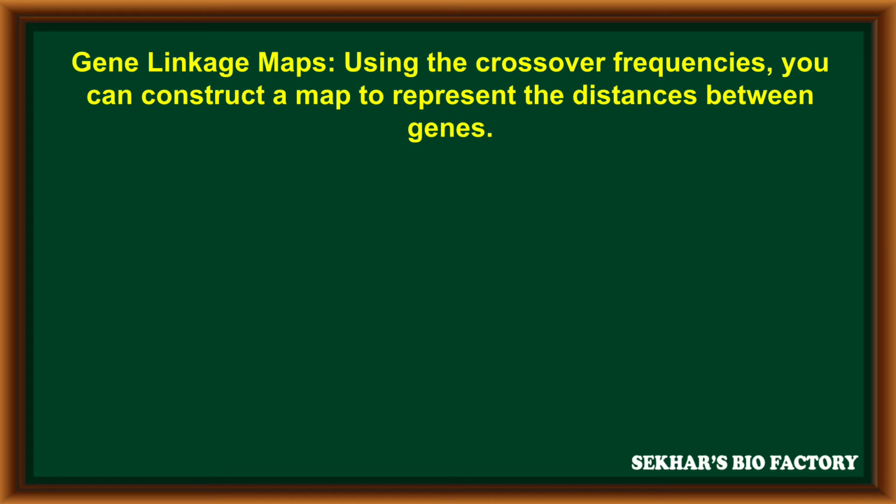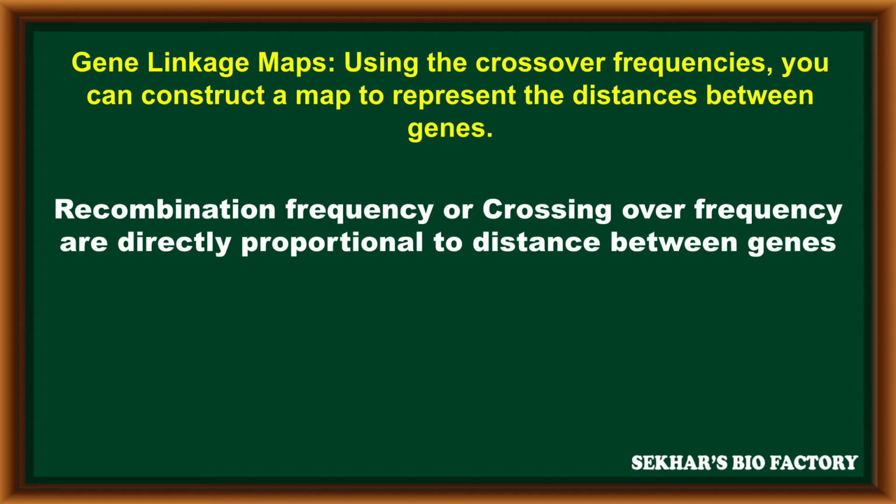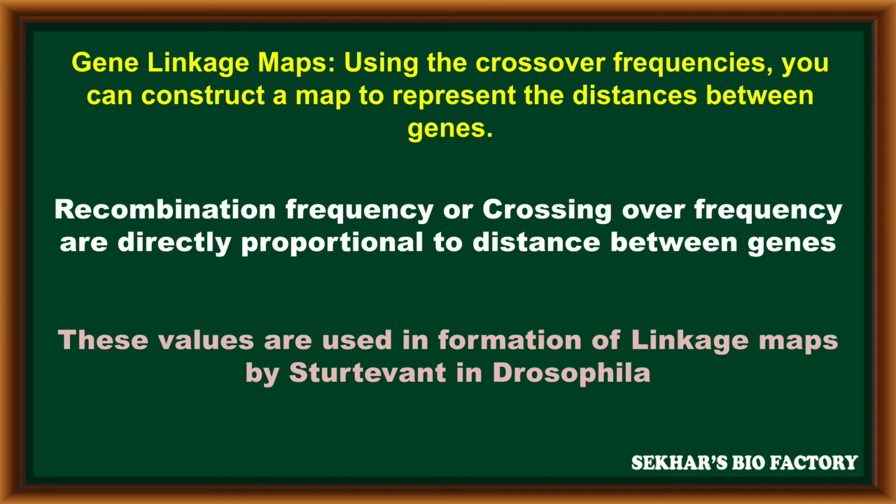Especially, gene linkage maps are constructed using crossing over frequencies, so that it helps to construct a map to represent the distance between genes. The recombination frequency or crossing over frequency is directly proportional to the distance between genes. These values were used in the formation of linkage maps by Sturtevant in Drosophila.